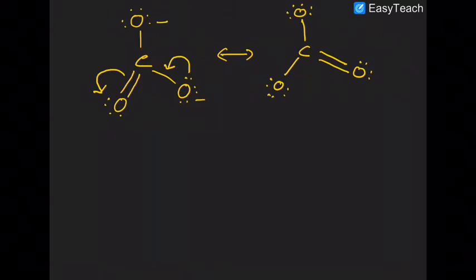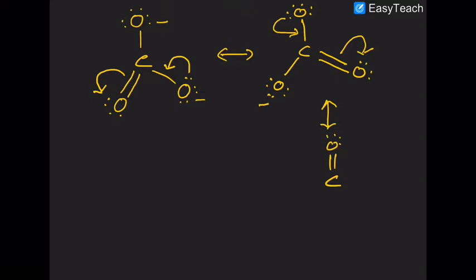What will happen again? Okay, so this is here. So what can happen now? This pi cloud becoming lone pair and this pi cloud becoming again lone pair. So you see here one by one what is happening. One by one all the 3 oxygen atoms become double bonded. This is structure number 1.